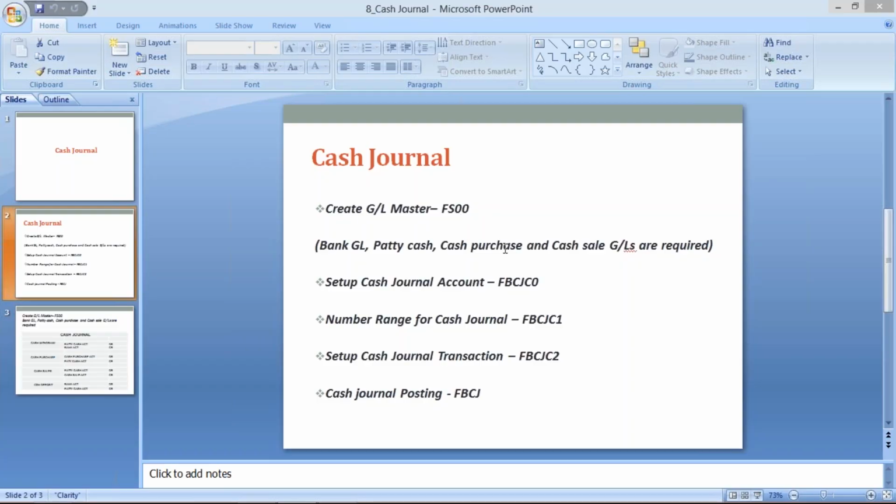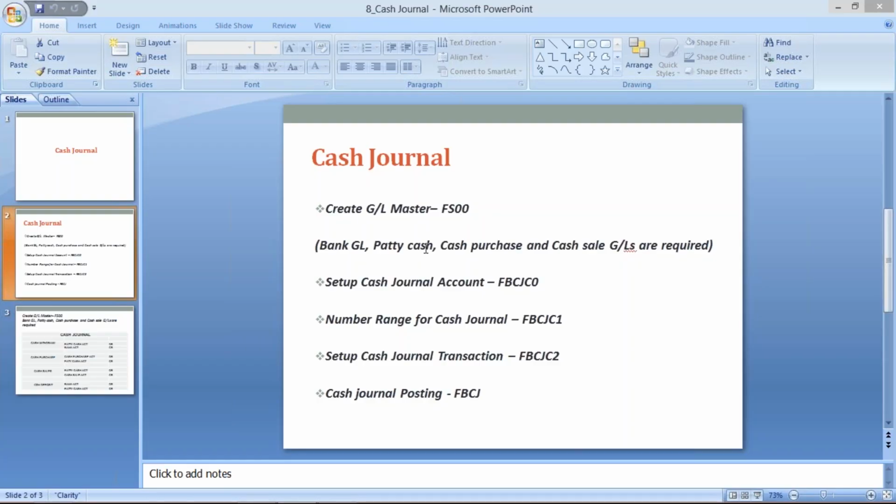In a similar way, we have one GL for cash sale also, because in any plant there will be some small iron pieces, iron cuts or steel cuts. They are going to sell these to the local scrappers, who will come and pick all these things, and they pay 2000 rupees, 3000 rupees, 4000 rupees, in cash itself. So we are going to create a GL called cash sales. So cash purchase and cash sales, and then a petty cash GL also we have to create.